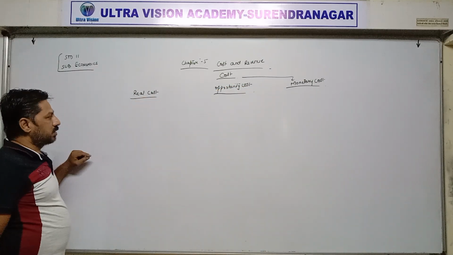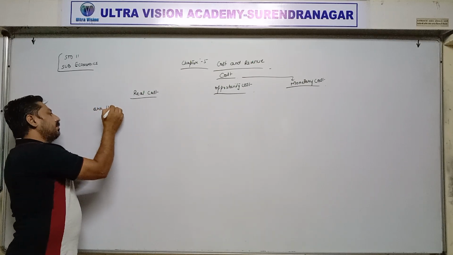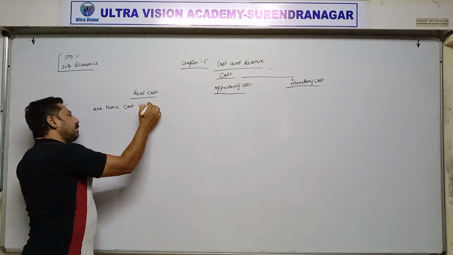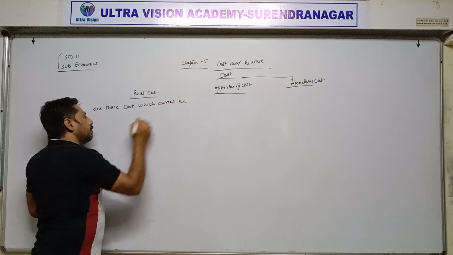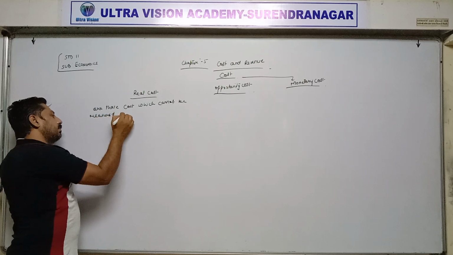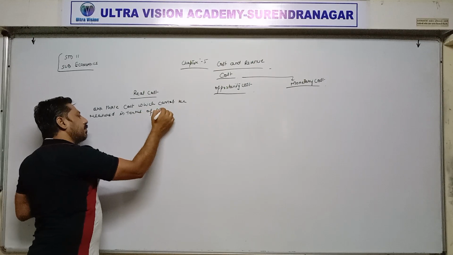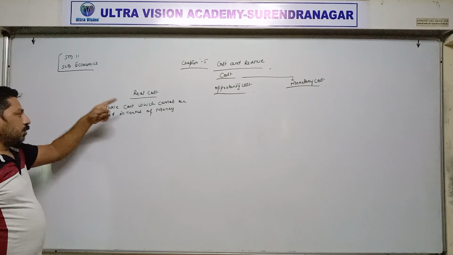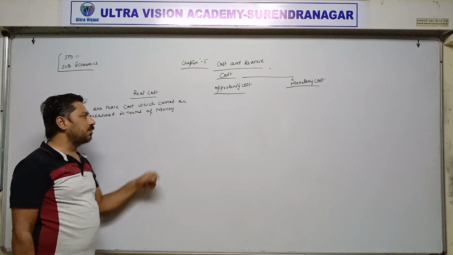First is real cost. Real costs are those costs which cannot be measured in terms of money, or which cannot be expressed in terms of money.